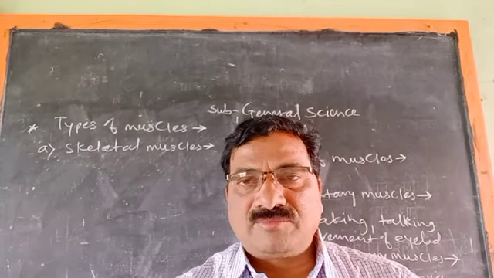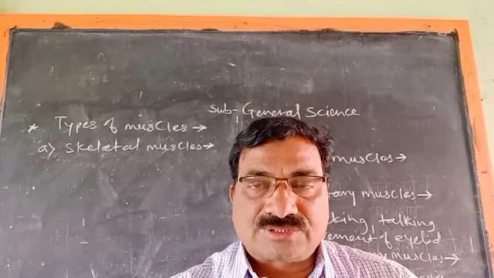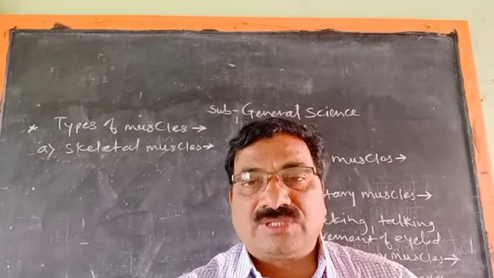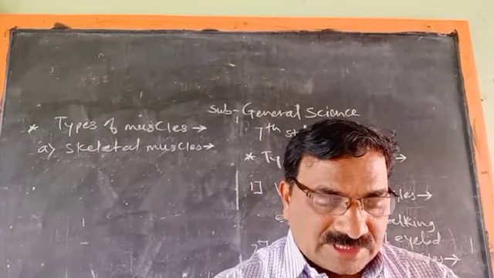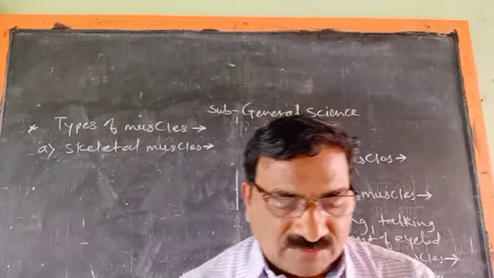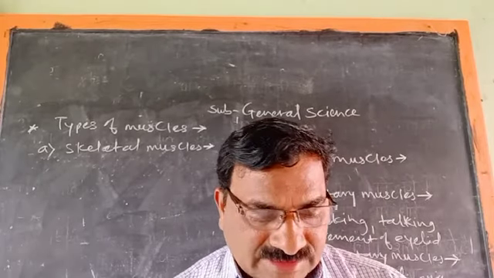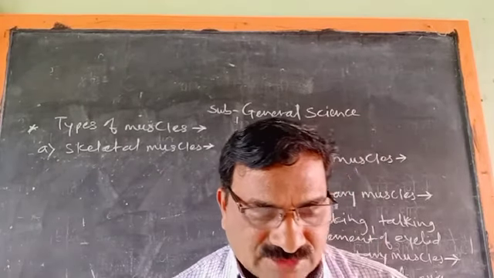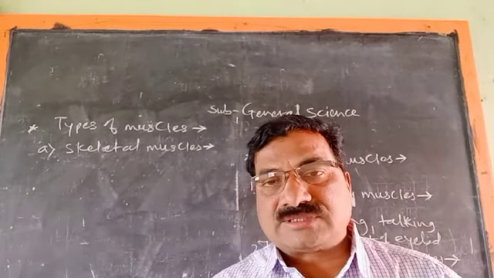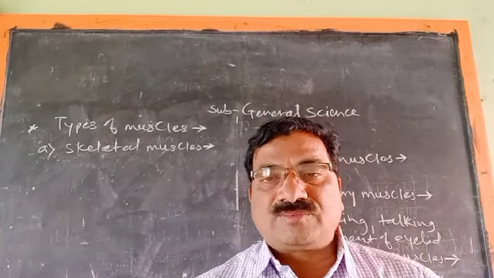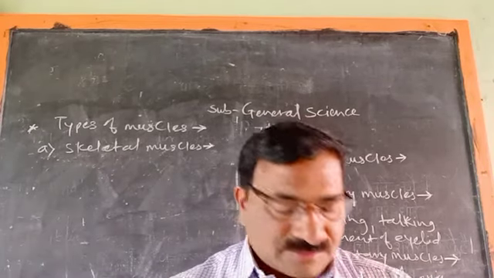The two ends of these muscles are joined to the bones. Muscles whose two ends are attached to different bones are called skeletal muscles. For example, the muscles of arms and legs. The two ends of that muscle are joined to the bones of the legs or arms.